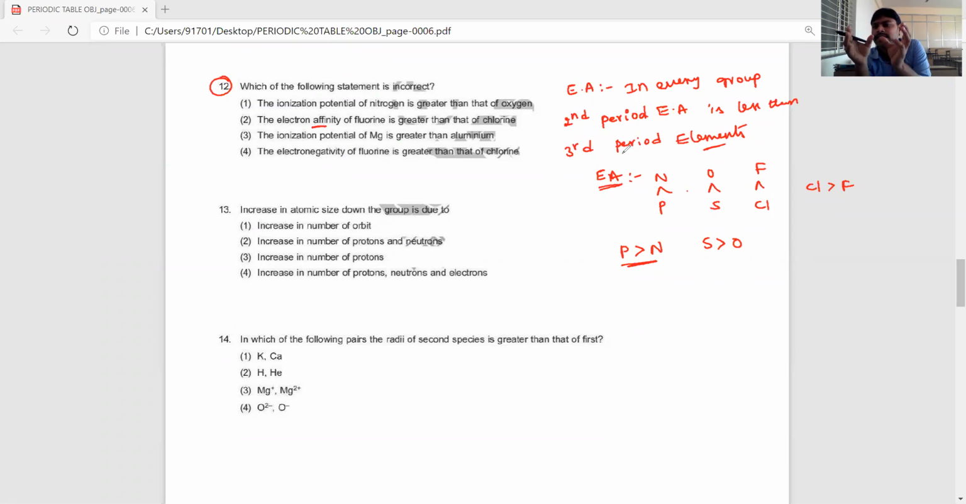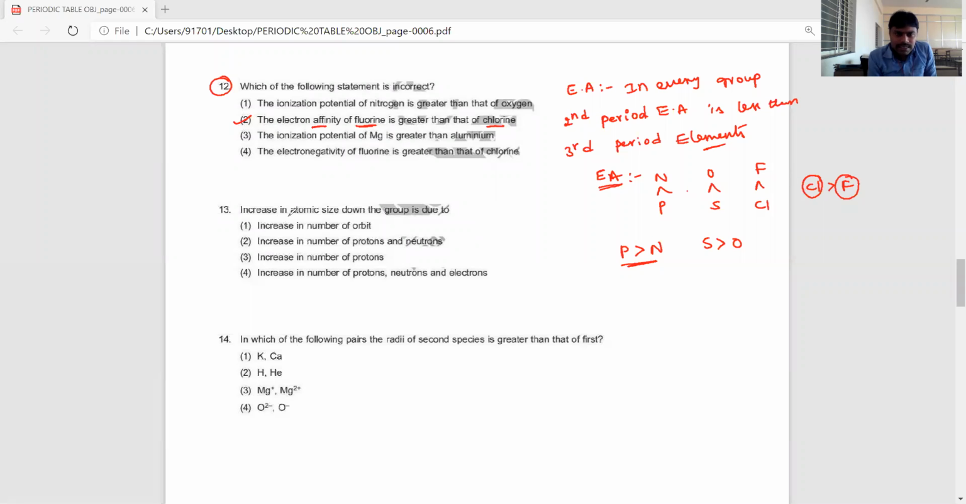Why is the second period elements' electron affinity less, even though they have more electronegative character? Because second period elements are small in size. If the size is small, interelectronic repulsions will increase, and the electron accepting tendency will decrease when compared to third period elements in every group. That's why chlorine electron affinity is more than fluorine. But here the second option is incorrect. Why? They said the electron affinity of fluorine is greater, but actually chlorine is more than fluorine. Okay, students. So your incorrect statement is the second option.